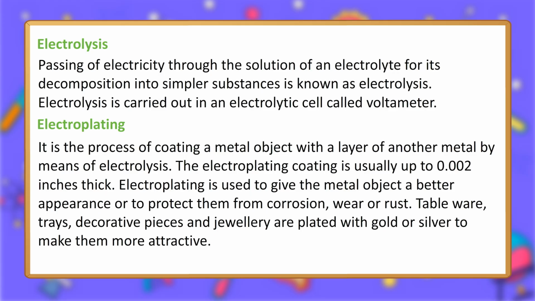Electroplating. It is the process of coating a metal object with a layer of another metal by means of electrolysis. The electroplating coating is usually up to 0.002 inches thick. Electroplating is used to give the metal object a better appearance or to protect it from corrosion, wear or rust. Tableware, trays, decorative pieces and jewelry are plated with gold or silver to make them more attractive.